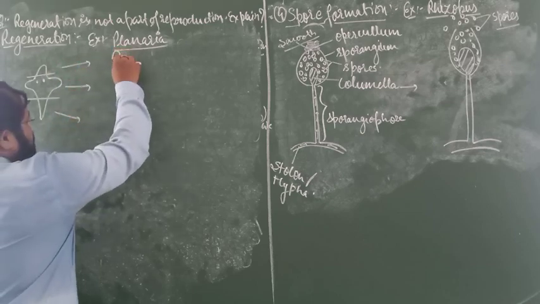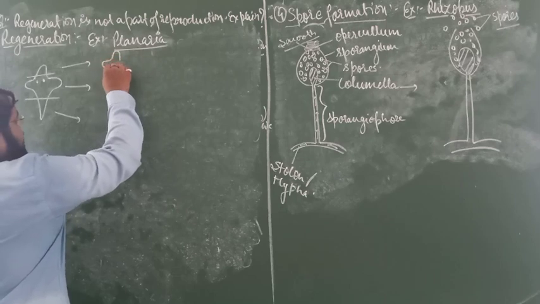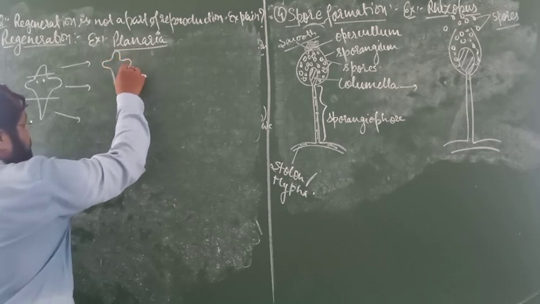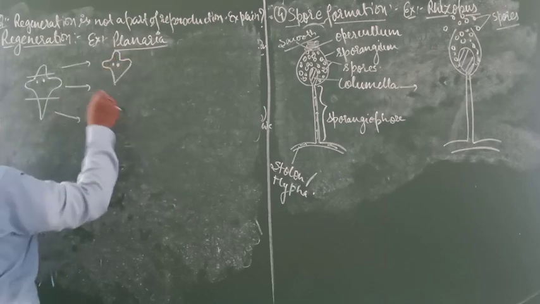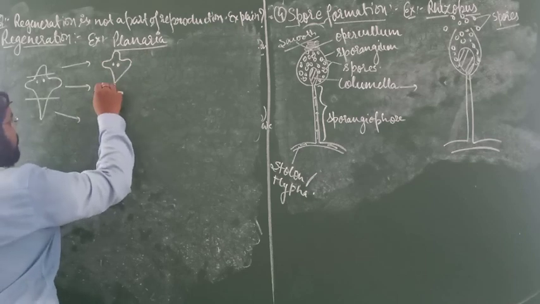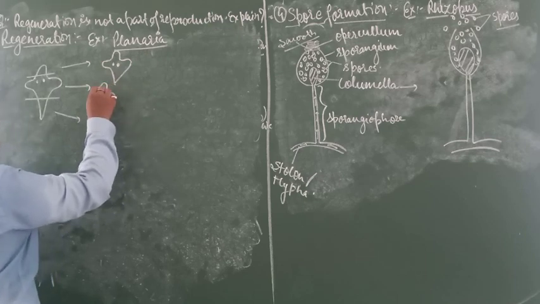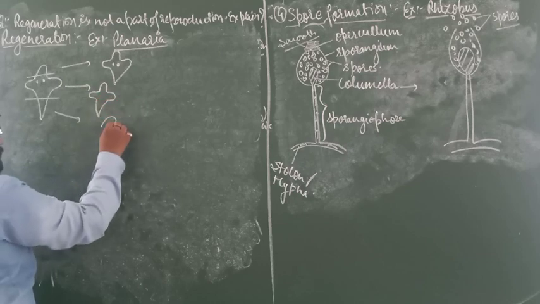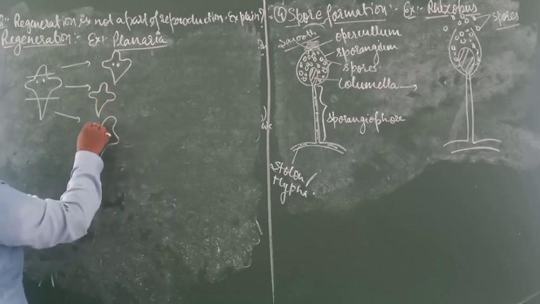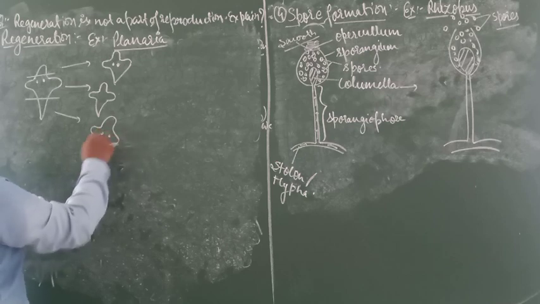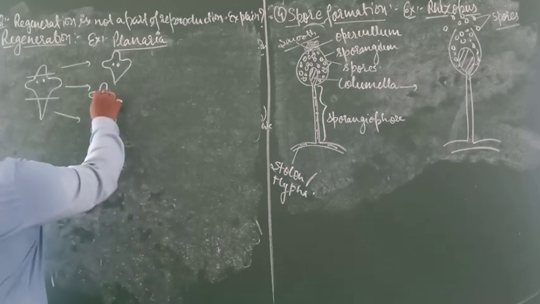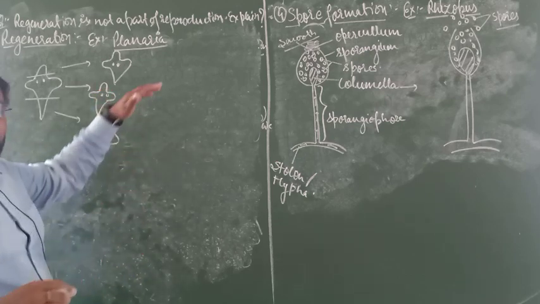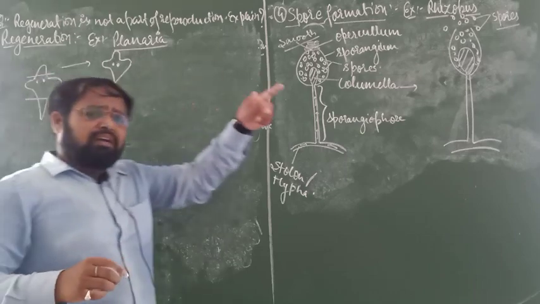Suppose this part is the old one, so the new one will arise from it. Suppose this one is the old part, and this one also. So these are the 3 pieces.